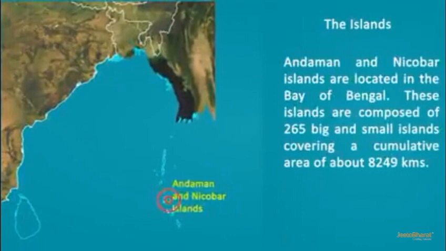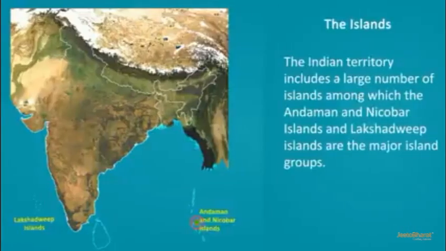They are big and small islands covering a cumulative area of about 8,249 square kilometers. And in Andaman and Nicobar, there are some islands of volcanic origin. Barren Island is also known for its volcanic eruption. These are the two island groups, Andaman and Nicobar Islands.